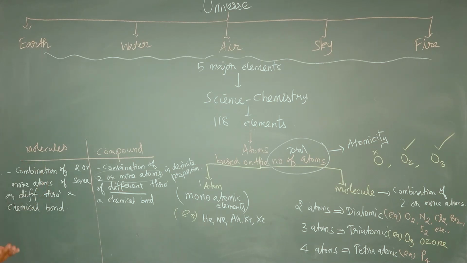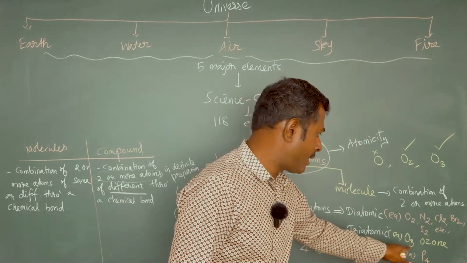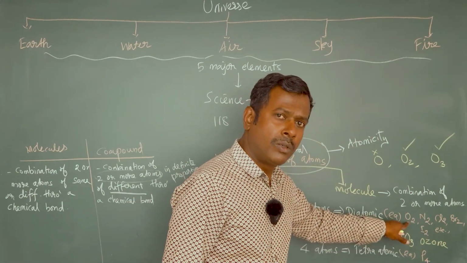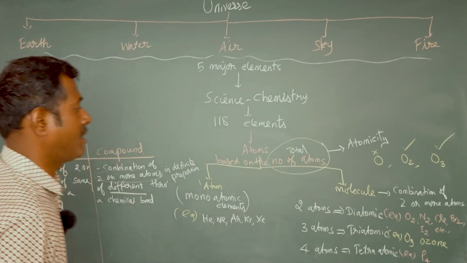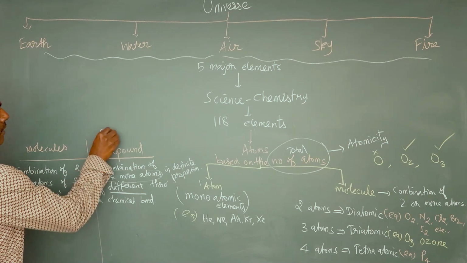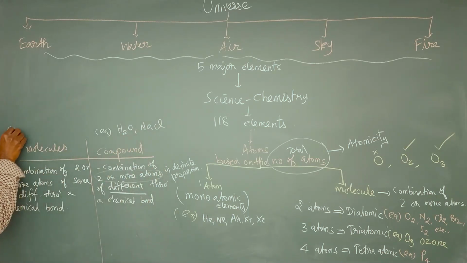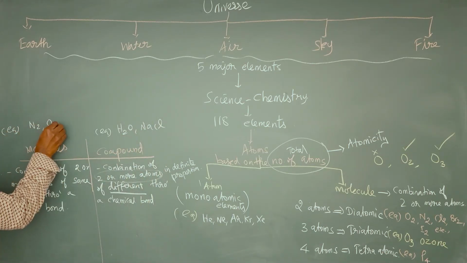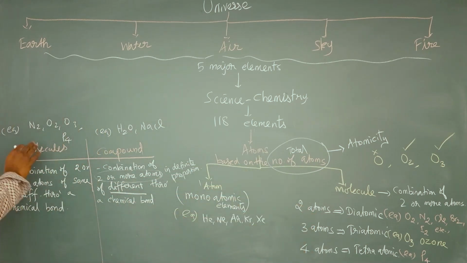In oxygen, O2, N2, Cl2, all are diatomic. Some are triatomic. In O2, only 2 oxygen atoms are present, but in O3, 3 oxygen atoms are present. So there is no definite proportion at all. But in the case of compounds, there will be a definite proportion. Examples of compounds are water, NaCl. Examples of molecules are N2, O2, O3, P4. All of these are molecules.